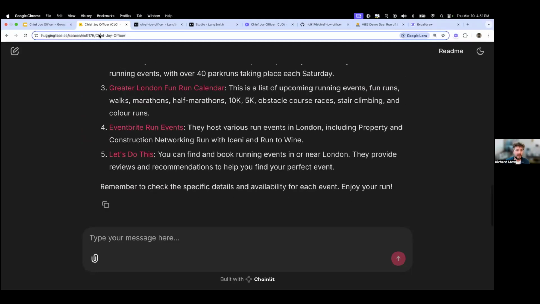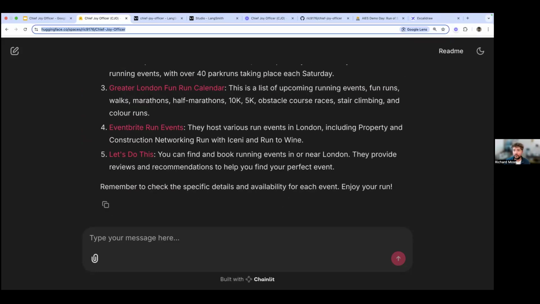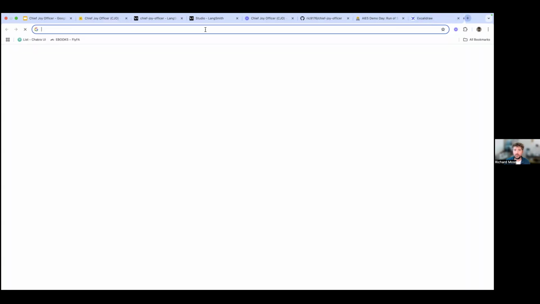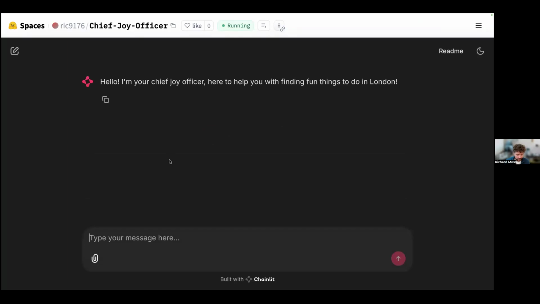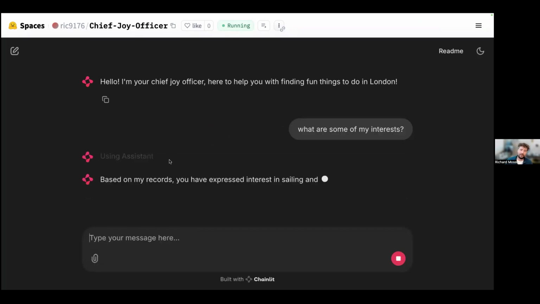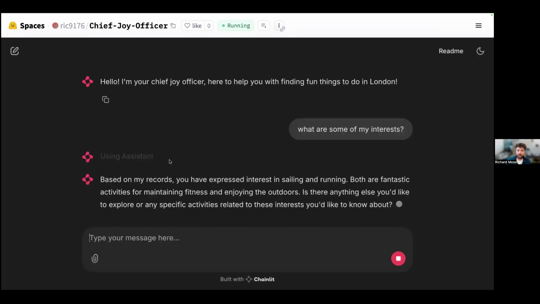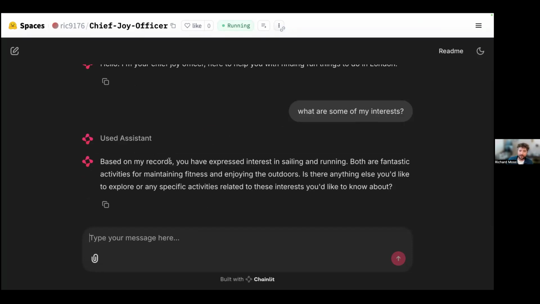And just in case you don't believe me about the cross-thread memory, I am going to open it up in another tab over here and show you. So here we are again. What are some of my interests? Let's see if it remembers. There you go. You've expressed an interest in sailing and running. Both are fantastic activities and all the rest. So we've got some long-term memory.